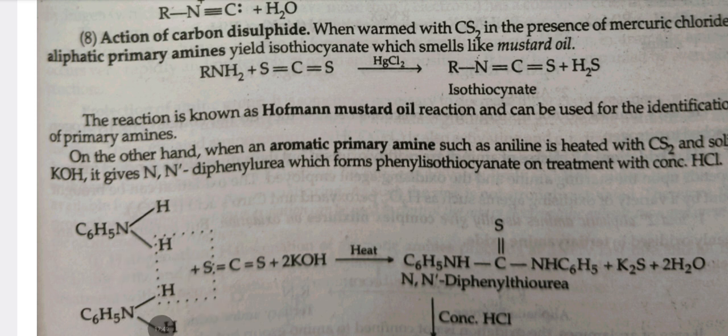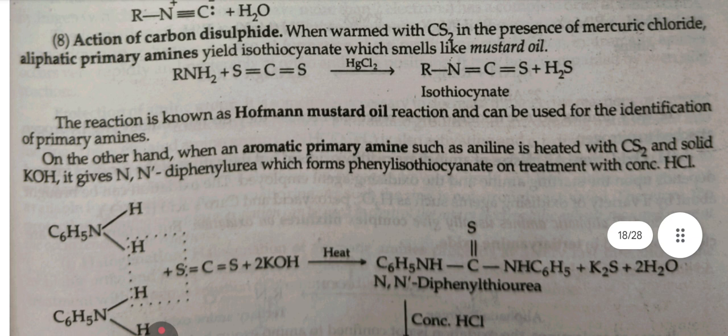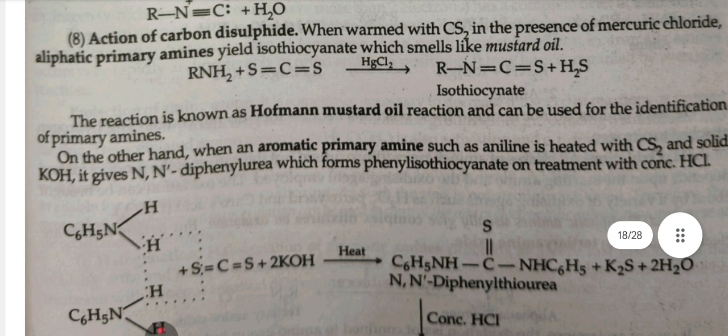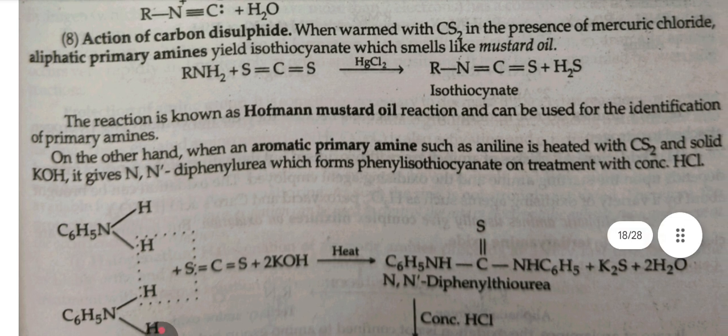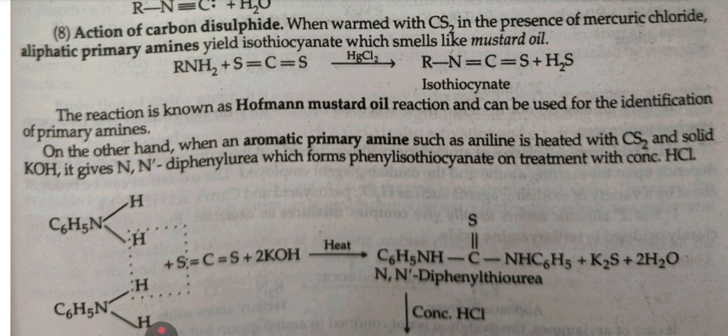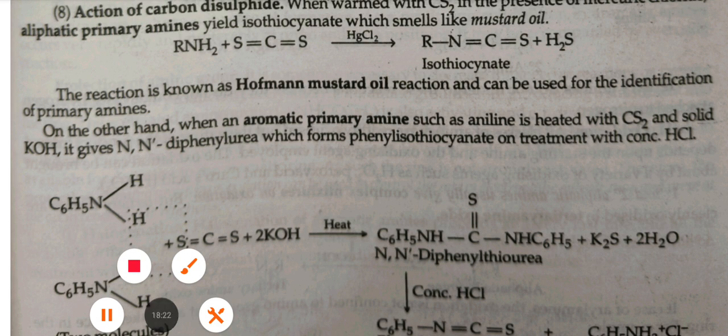When warmed with CS2 in the presence of mercuric chloride, aliphatic primary amines yield alkyl isothiocyanate, which smells like mustard oil. This reaction is known as Hofmann mustard oil reaction and can be used for the identification of primary amines. On the other hand, when an aromatic primary amine such as aniline is heated with CS2 and solid KOH, it gives N,N'-diphenylthiourea, which forms phenyl isothiocyanate on reaction with concentrated HCl.